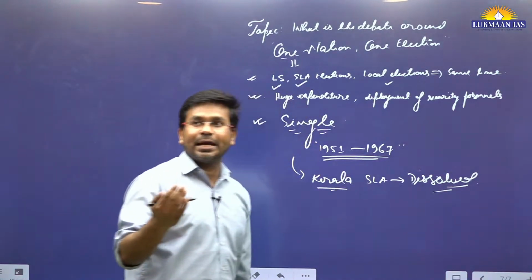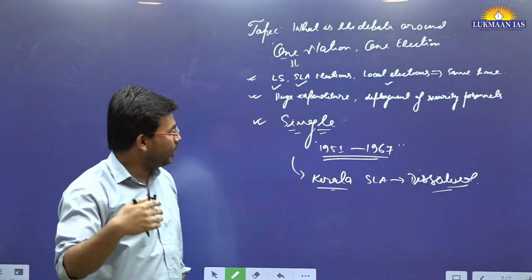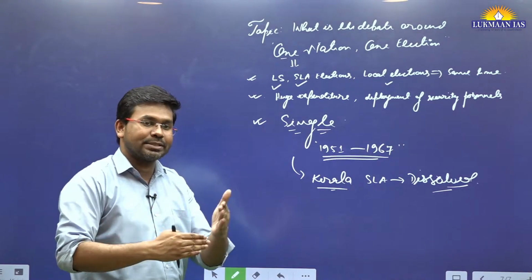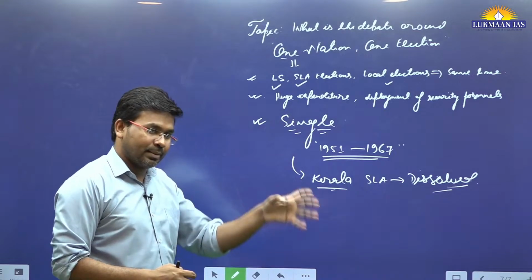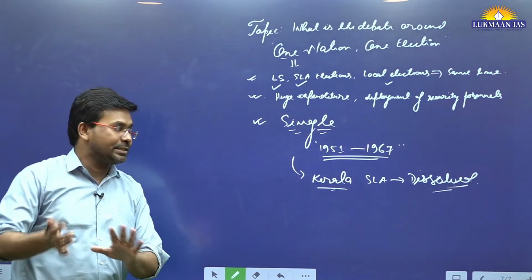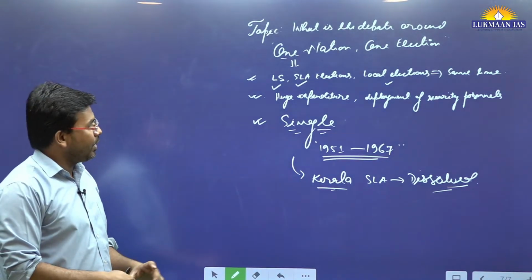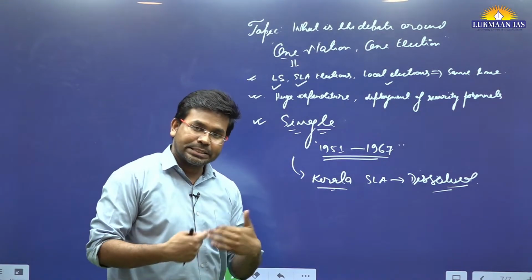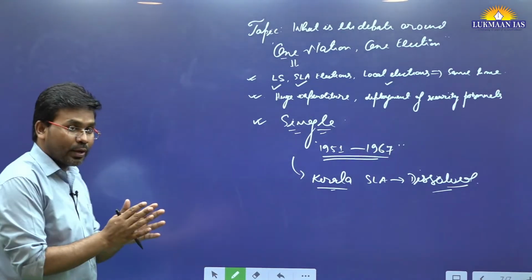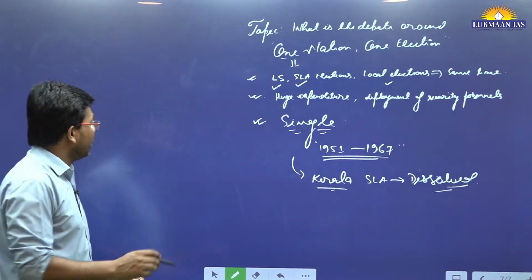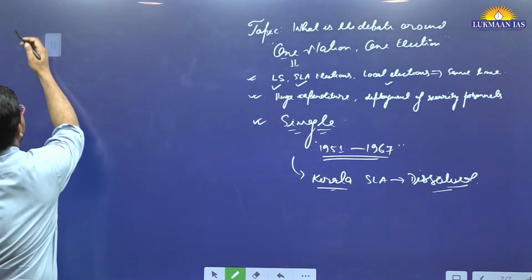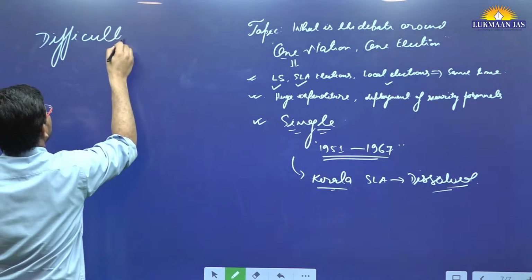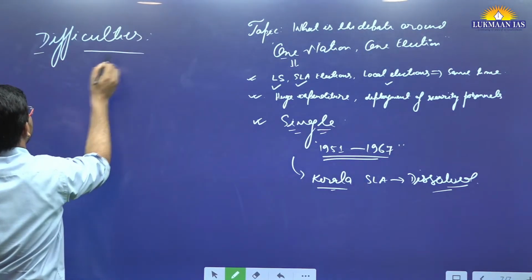After that, many times we conducted elections, and slowly and gradually we started conducting Lok Sabha elections and state legislative elections differently. But if we want to move to the one nation, one election concept and conduct all the elections simultaneously, do we have any hurdles? What are the difficulties, and why is it not feasible? So let us understand about that factor also.